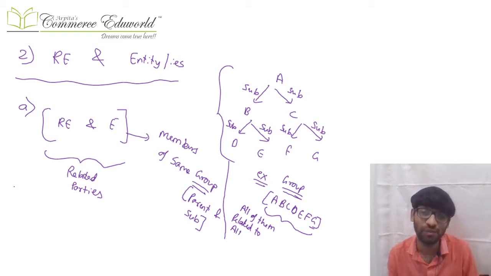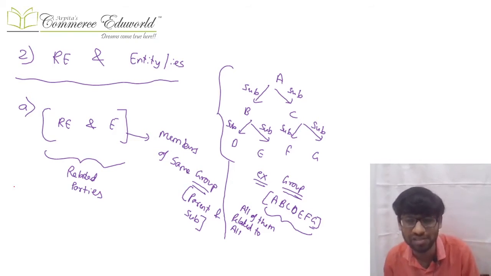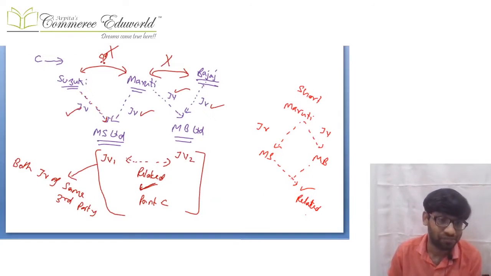So if A has a subsidiary B and C, and that B has a subsidiary D and E, and C has a subsidiary F and G, all of them become related to all of them because they are members of the same group. Next,